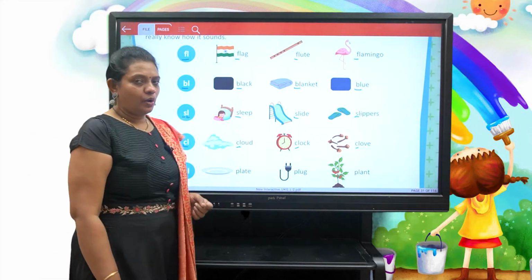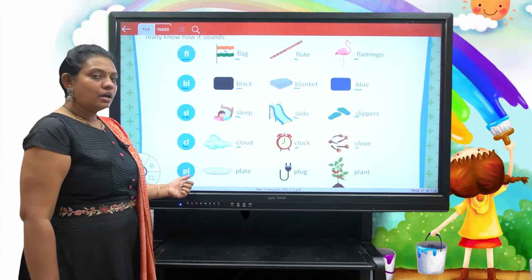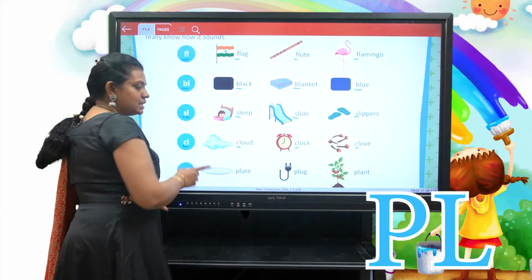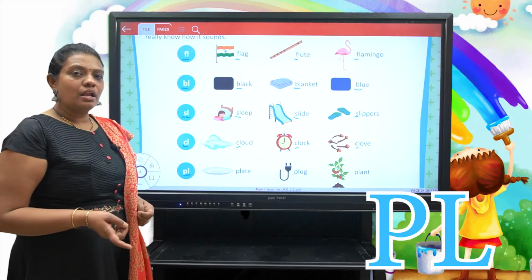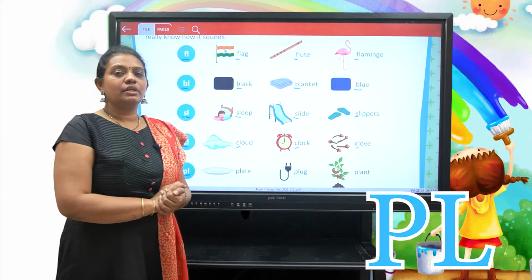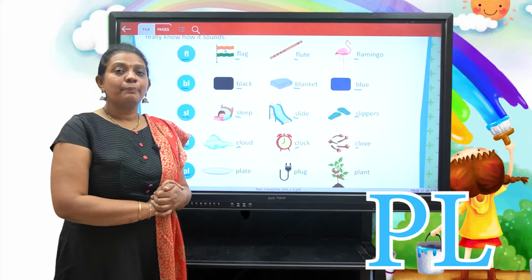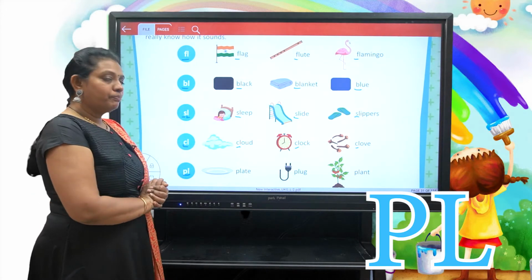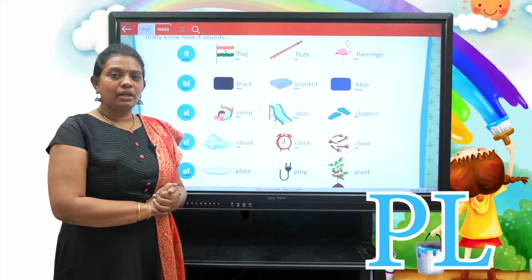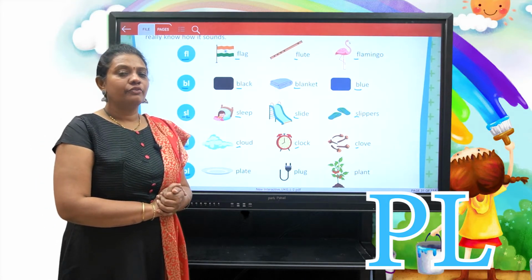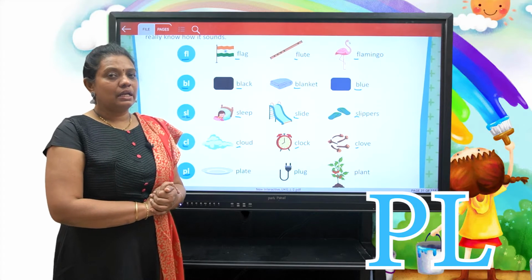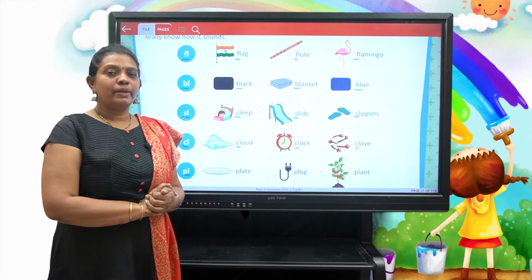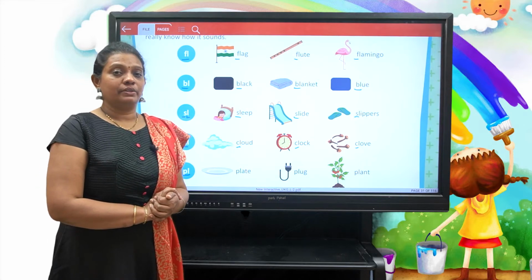Now, the consonant p and the consonant l, p and l together make a new sound, that is pl. If you combine the sounds p and l together, we will get a new blending sound, pl.